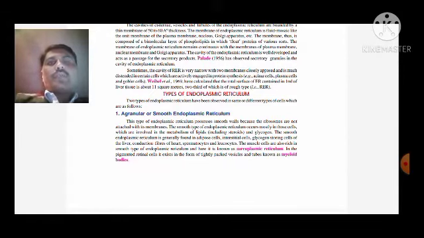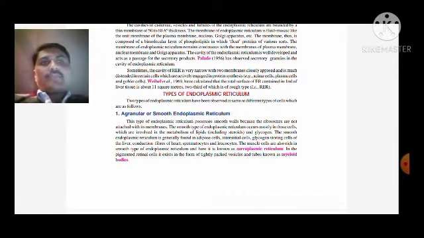Now, there are two types of endoplasmic reticulum on the basis of observation of different types of cells, which are as follows. That is smooth endoplasmic reticulum, which we can also call agranular reticulum. Such reticulum possesses smooth walls, as the name suggests, because the ribosomes are not attached to its membrane. The main distinguishing character is that the ribosomes are not attached to the membrane of the endoplasmic reticulum.